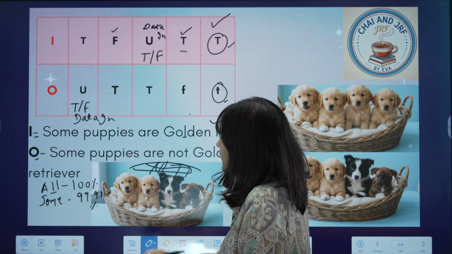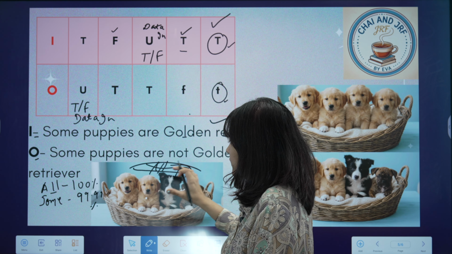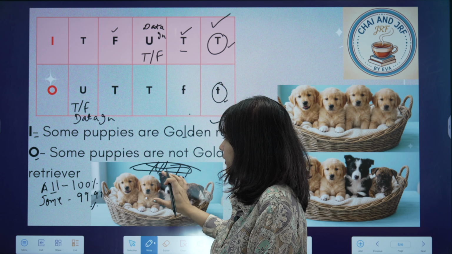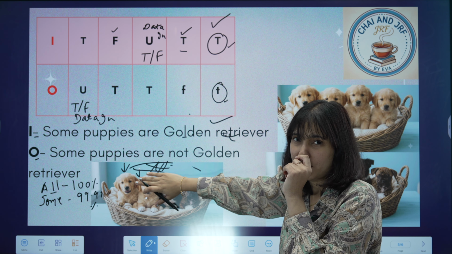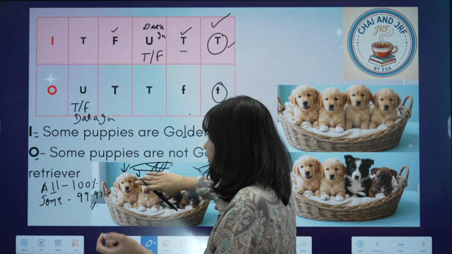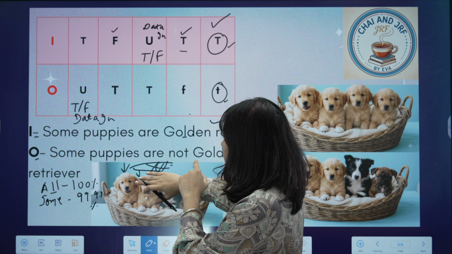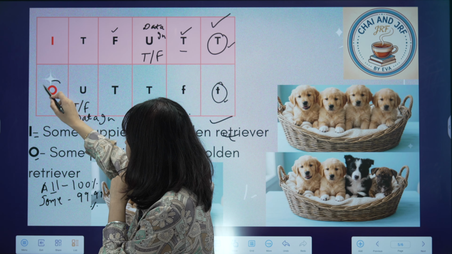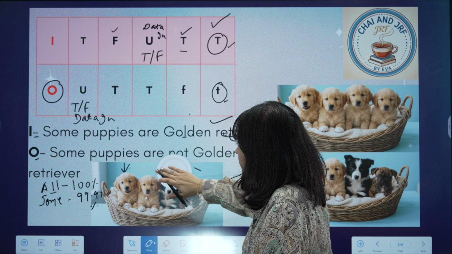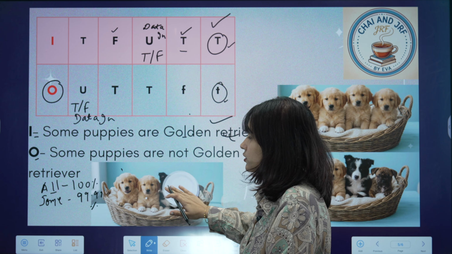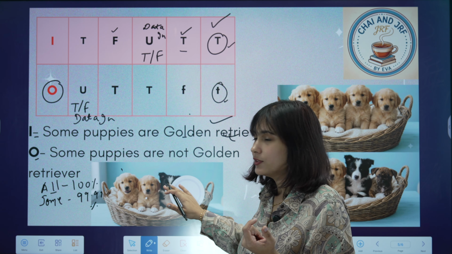So now what is happening here? When I'm saying that some puppies are golden retriever, there's a blanket on this basket and you pulled out one puppy and it was golden retriever, right? And the blanket is covering the rest of the puppies. You're not sure about the rest of the puppies, but we are definitely sure that some puppies are golden retriever. So when we say this O type of proposition, we are not sure about it, right? Why are we not sure about it? Because we took the inference or conclusion just based on one puppy pulled out of that basket.